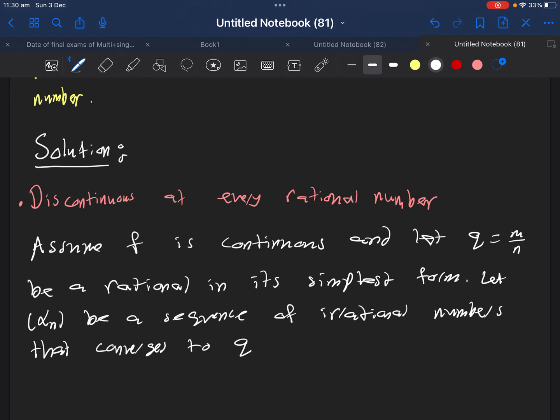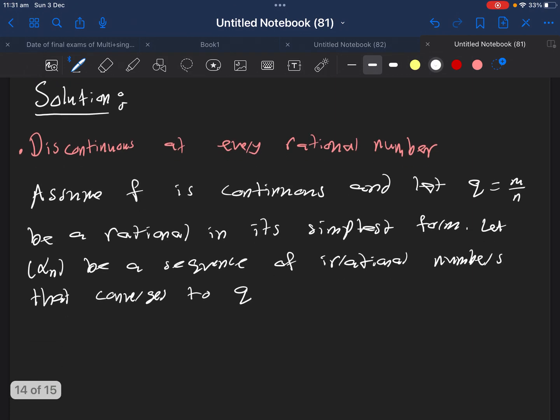For any number, we can find a sequence of rationals and a sequence of irrationals. This time, I choose a sequence of irrationals, which means the limit of alpha n equals q.